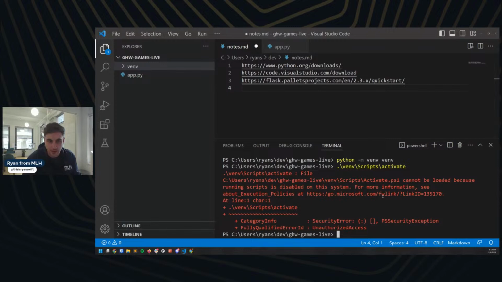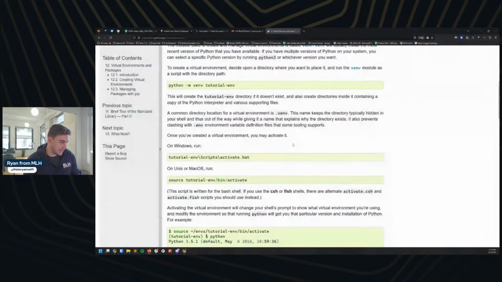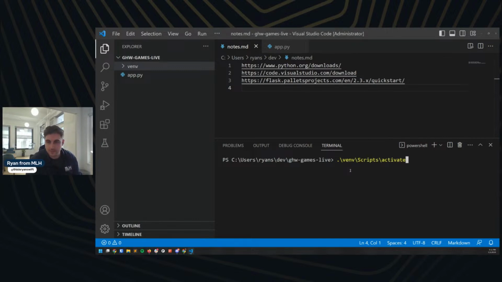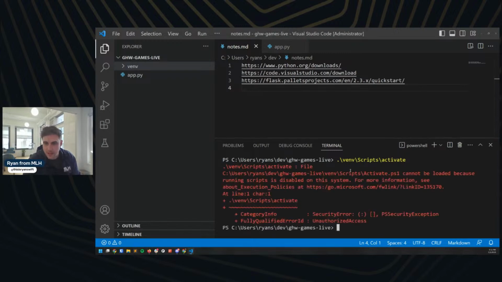I don't use VS Code regularly though. So what I'm going to do is I'm actually going to close out of VS Code and run it as an admin and see if that fixes it. So let's close all windows here and we'll save my changes. Let's do VS Code and I'm going to run this as an admin and see if that fixes my problem. Great. All right. And then back in here, I'm going to try my command again, scripts, and then activate. And so that's also not working here.